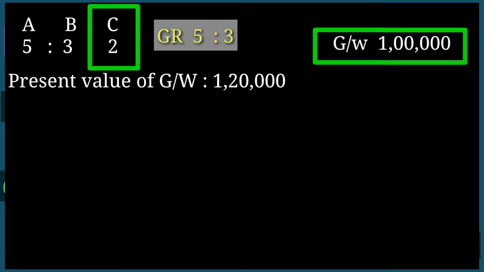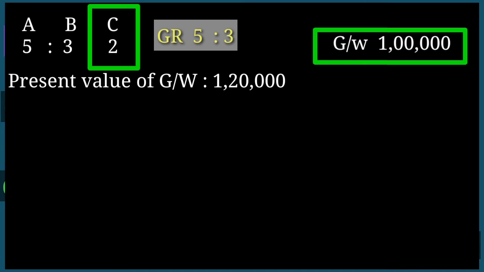Here first we write off the goodwill which is shown in the balance sheet. That amount is 1 lakh rupees and the journal entry is all partners' capital account debit to goodwill account, and this 1 lakh rupees we need to distribute in the old ratio. The old ratio is 5:3:2.